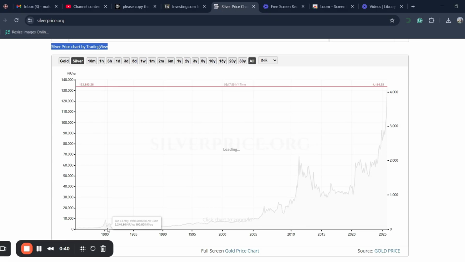On 13th May 1980, the price of silver per kg fell to 3,240, which means a fall of more than 50% from the February highs. This clearly tells how volatile investing in silver is. So, whenever investing and wherever you invest, please get suggestions and tips from a SEBI registered RA.